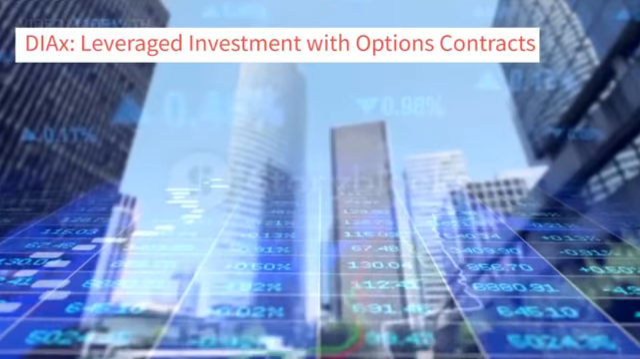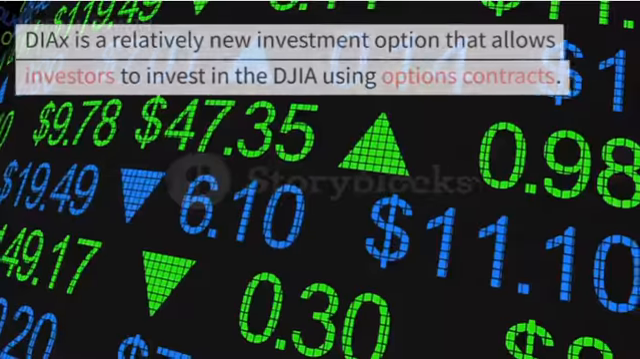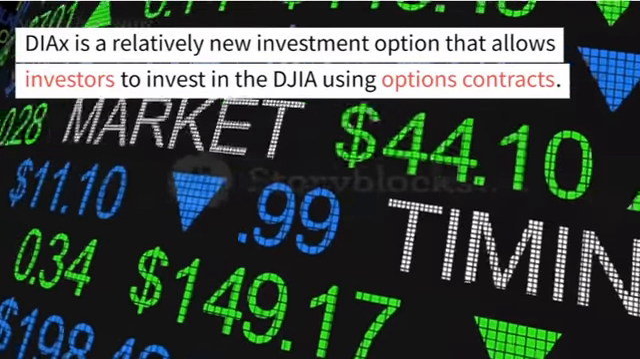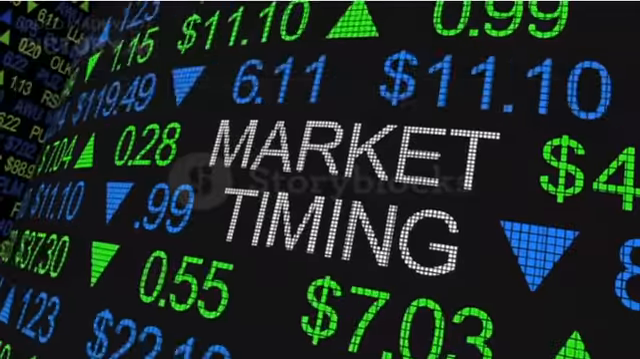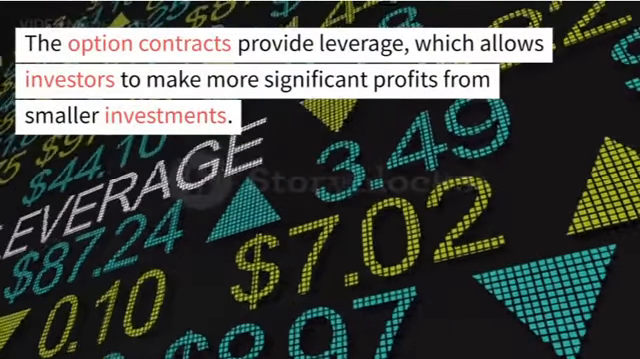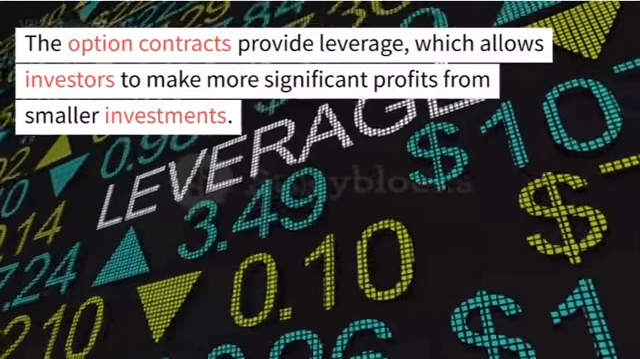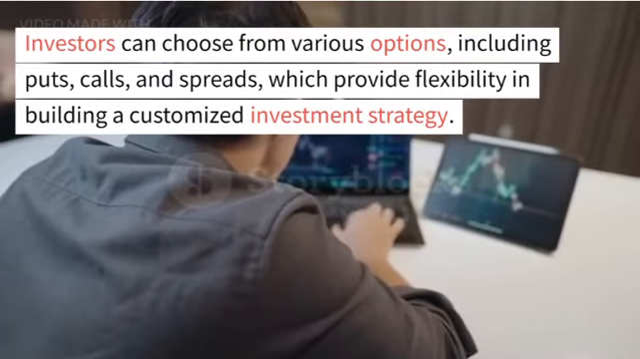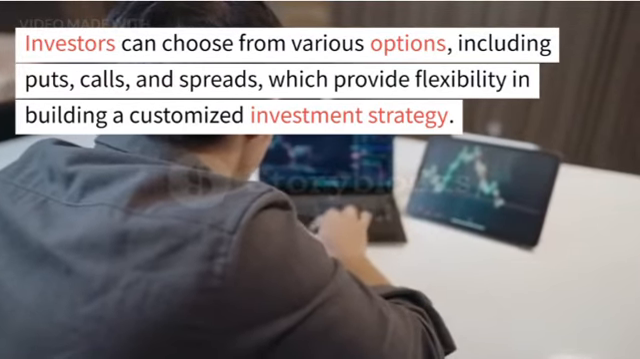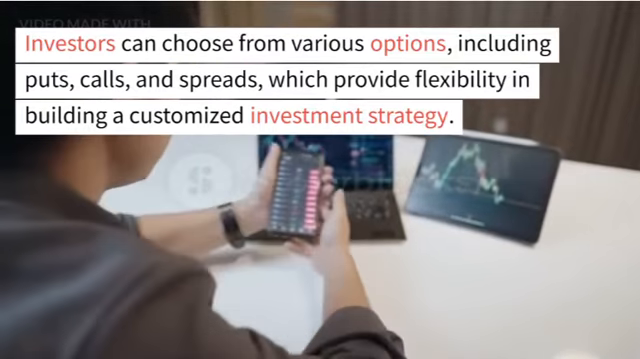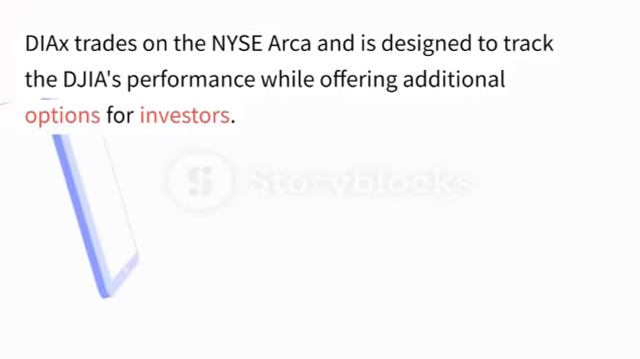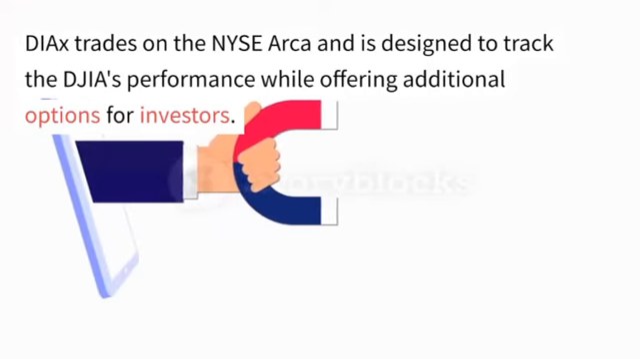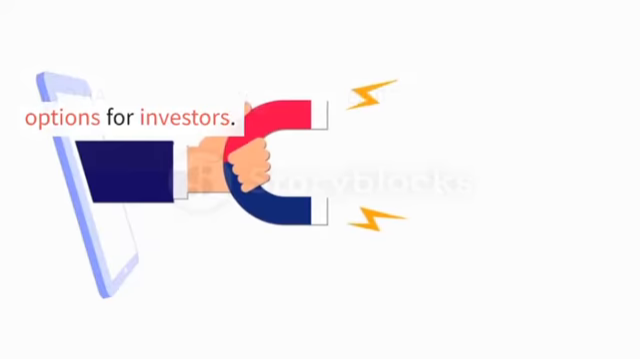DIAx, leveraged investment with options contracts. DIAx is a relatively new investment option that allows investors to invest in the DJIA using options contracts. The option contracts provide leverage, which allows investors to make more significant profits from smaller investments. Investors can choose from various options, including puts, calls, and spreads, which provide flexibility in building a customized investment strategy. DIAx trades on the NYSE ARCA and is designed to track the DJIA's performance while offering additional options for investors.